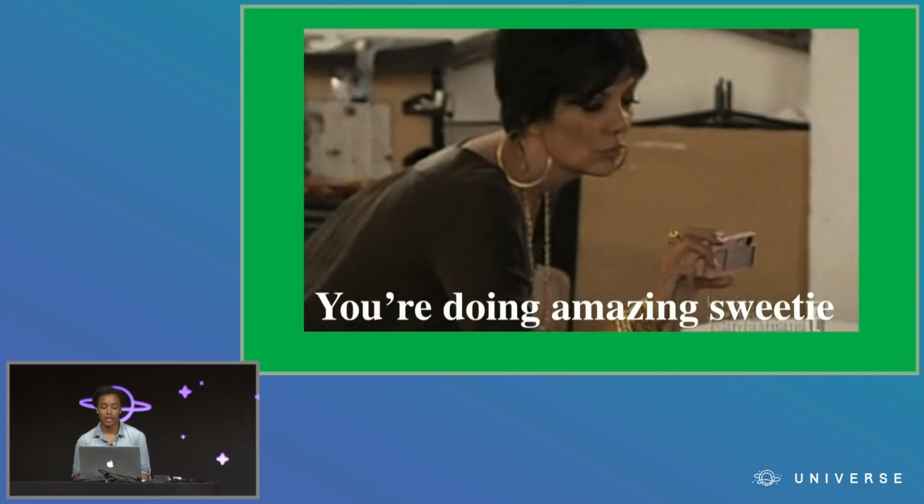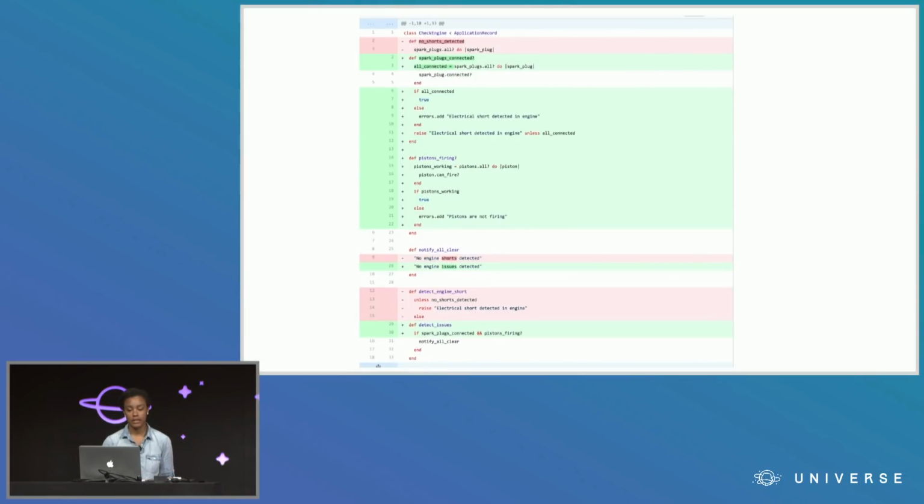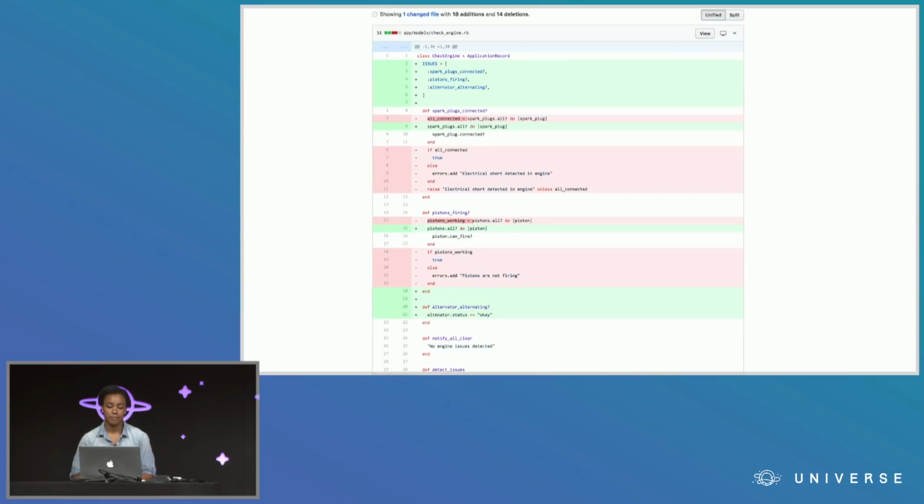And then the next requirement comes in, and it's a new feature request. They want to add something to the check engine class. They also want to check that all the spark plugs are connected. So someone submits a PR, and it looks like this. And then another feature request comes in, more change. They want to check something else. They want to check the alternator. So my coworker adds their next feature, and the PR looks like this.